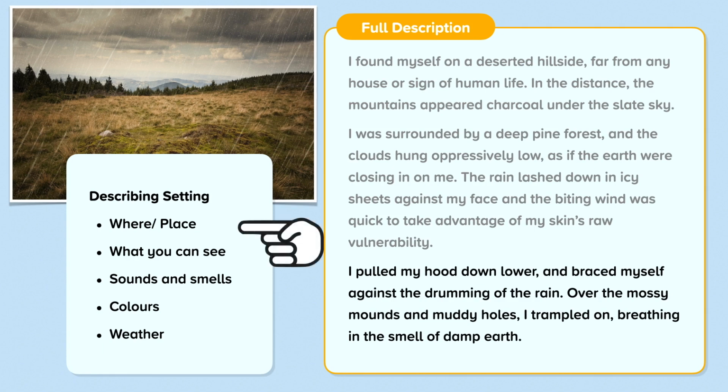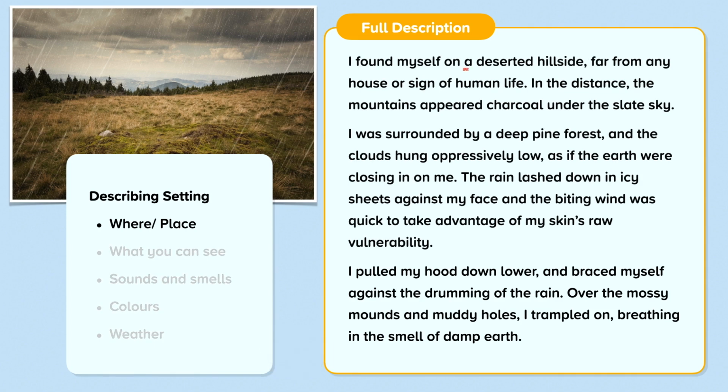Now we've read the extract, let's see if we can spot where each of these things is described, starting at the top of the list, with where the story is set. The place in this story is a deserted hillside. The narrator can see in the distance mountains. Closer to the narrator, they can see a deep pine forest. The narrator can hear the drumming of the rain and can smell the damp earth.